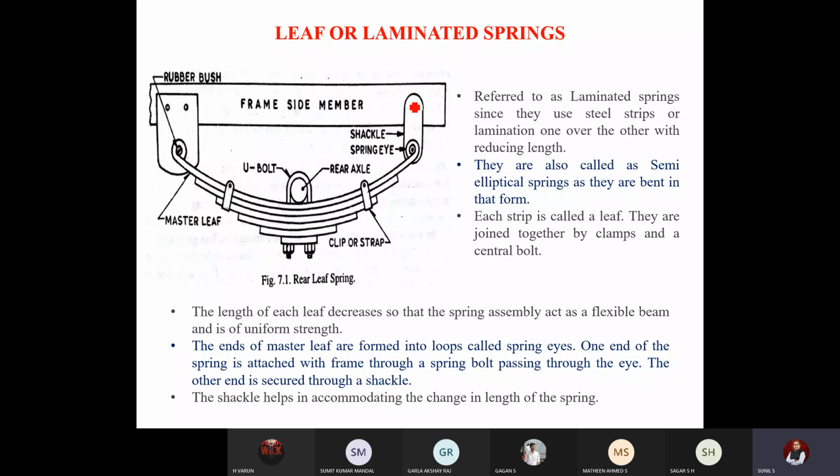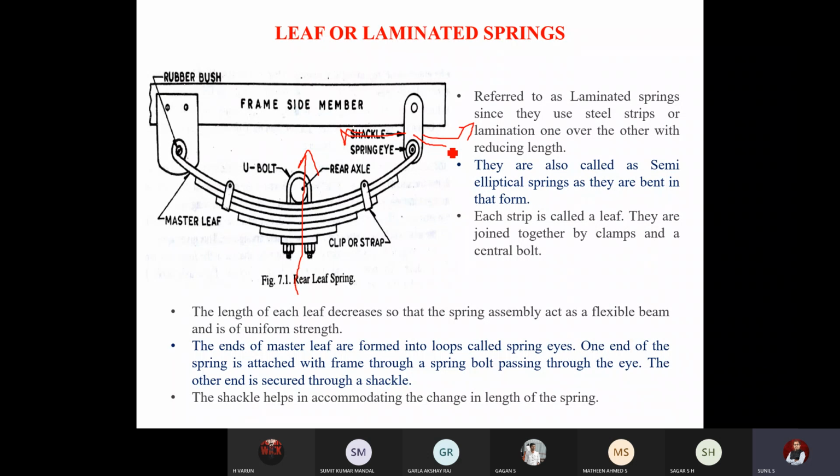The main advantage of the shackle is it can move in either direction, front or back. So whenever there is any load falling on this spring, it will compress in this fashion. The length of the master spring increases, so this shackle moves back and accommodates the extra length.